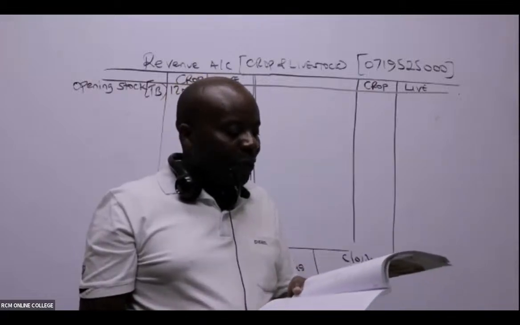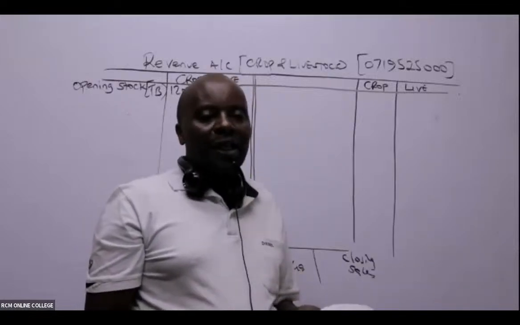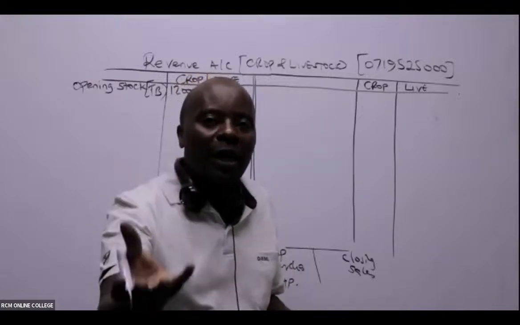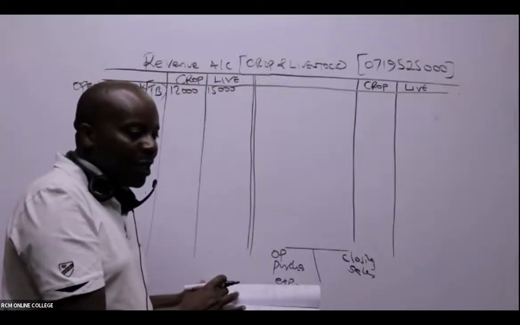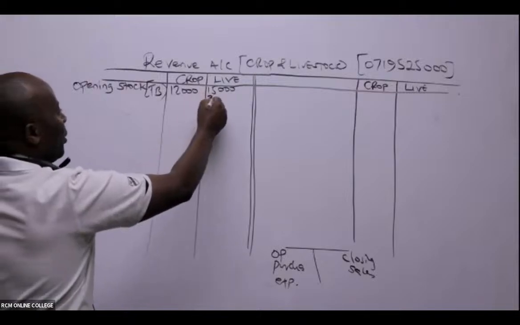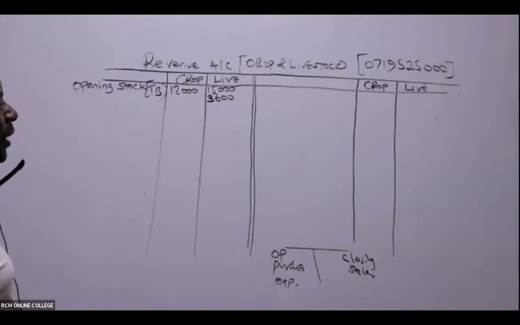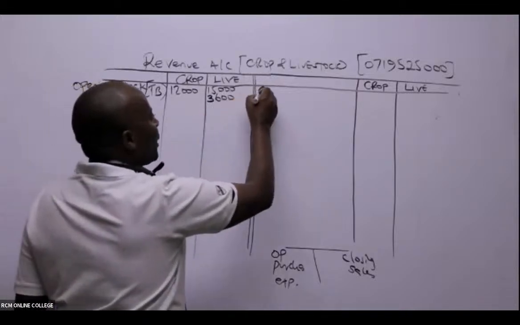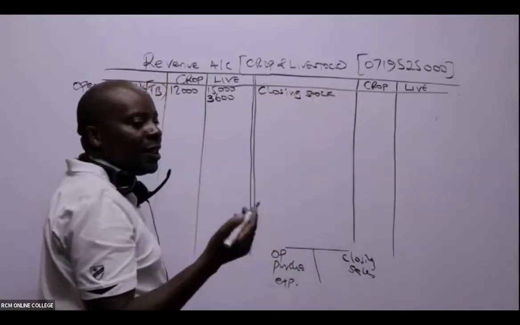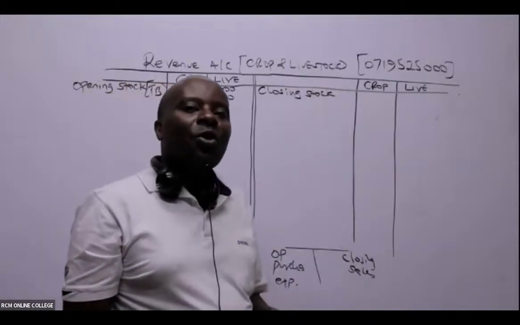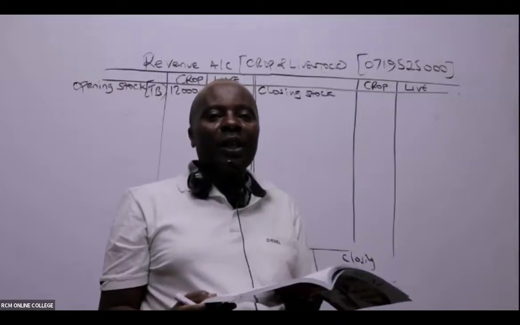Apart from that, we still have something on inventories opening there: livestock feeds. It's very clear that this is going to the livestock account. Livestock feeds, 3,600. You don't have to write another opening stock here. That's enough. Then you come here and write closing stocks. In most cases, closing stocks are provided in the additional notes. It's rare to get a closing stock in a TB.